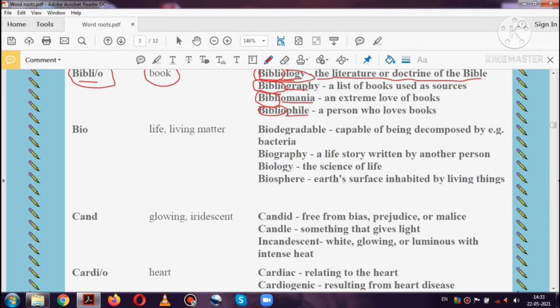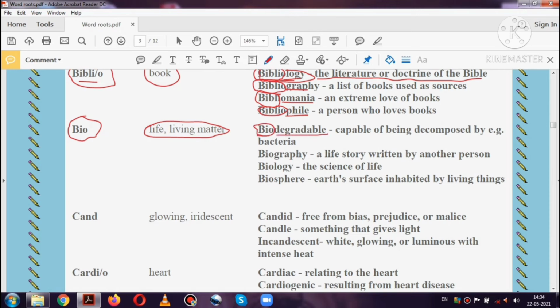It's an adjective. So the next word root is bio, which means life or living matter. Any word which contains bio will mean somewhere or somewhat life or living matter. So the first word based on this word root bio is biodegradable. So bio means life or living matter.